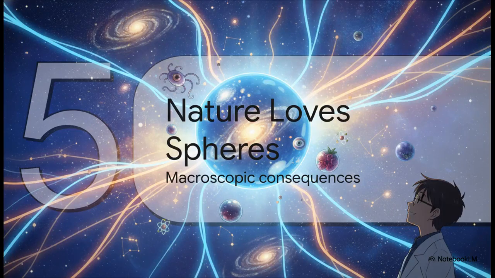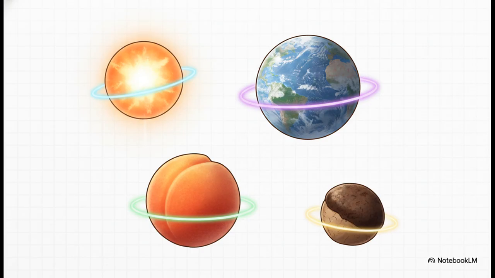Moving to part 5, why nature loves spheres. This is the macroscopic consequence of transverse heat. Okay, let's zoom back out from the tiny atom to the cosmic and biological scales, because the ramifications of this theory are massive. Since heat is forced to spread purely transversely or perpendicularly, nature actually optimizes for this by building spheres. Think about stars and suns. Their spherical shape ensures uniform transverse thermalization at every single radial shell, which maintains hydrostatic balance. On planets, isotherms strictly follow latitudinal parallels, and it even applies to biology.